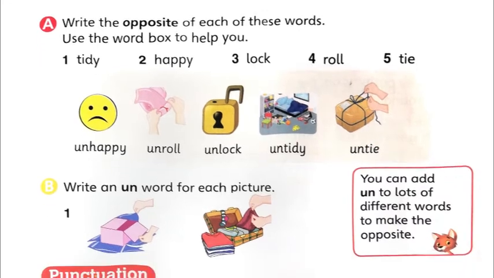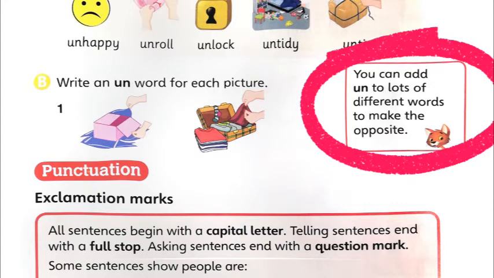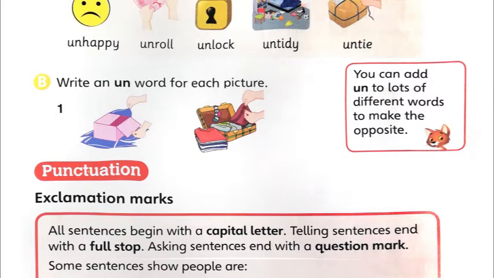Okay. Now let's go to B. Before we go to B, they have given us a small note. You can add "un" to lots of different words to make the opposite. So what are they telling us? That we can add this "un" to a lot of different words to make the opposite. Okay. Now let's see what they want us to do. Write an "un" word for each picture. So they are saying write "un", UN. The sound is "un".